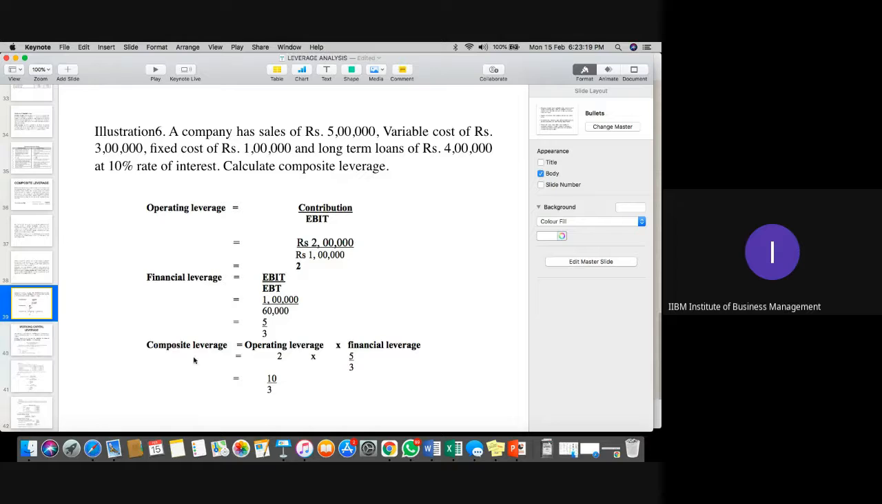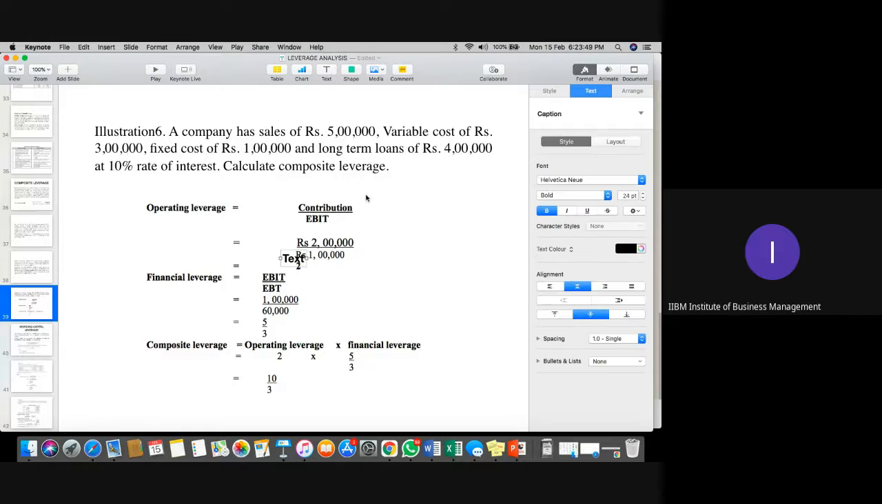Now for composite, you require operating leverage and financial leverage. First of all, contribution upon EBIT. How to calculate contribution? Sales minus variable cost, that is 2 lakh. Upon EBIT: 5 minus 3 is 2, 2 minus 1 is 1, so EBIT would be 1. I'll just show you how we have calculated that part.